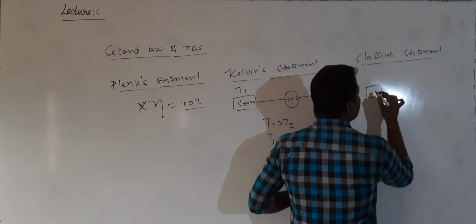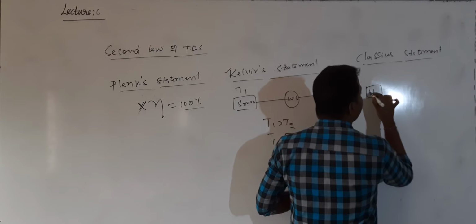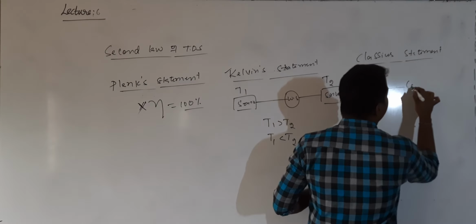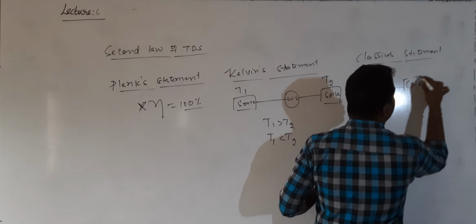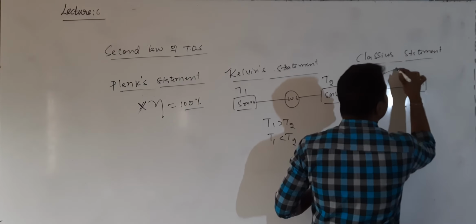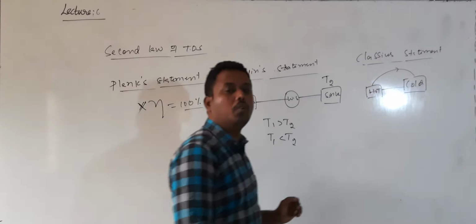Generally we know heat will flow from hot body to cold body.